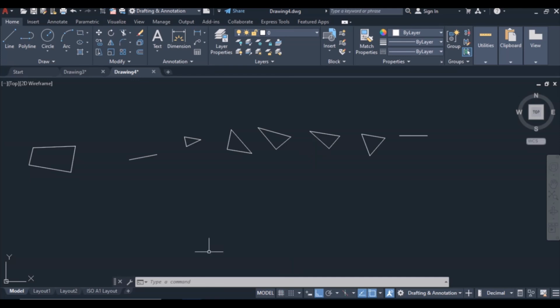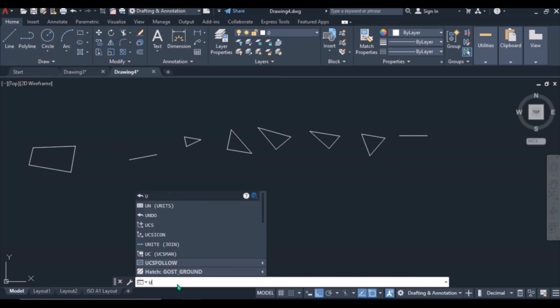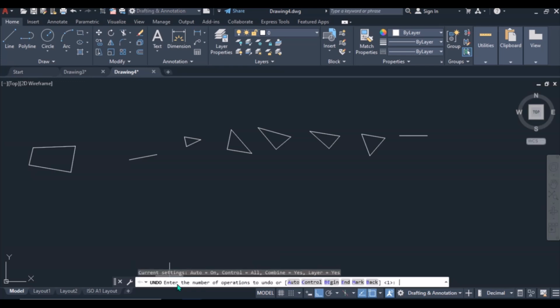Or in other words, instead of using the redo and undo icons, you can just come here. To undo, I can just type U, and automatically it appears. That's the alias for undoing, or I can just type undo in full and then press enter. Okay, it will undo what I have done. I can just pan it to this side.